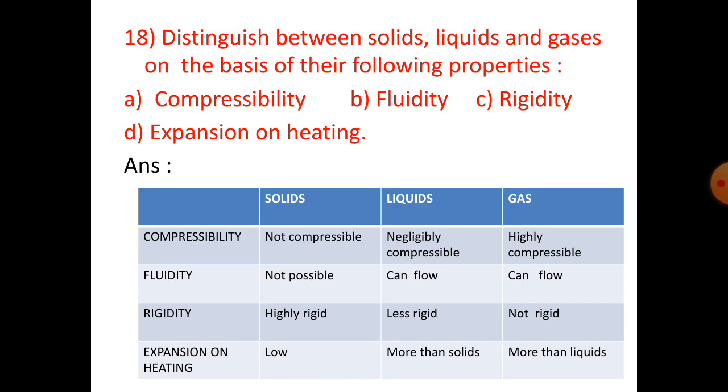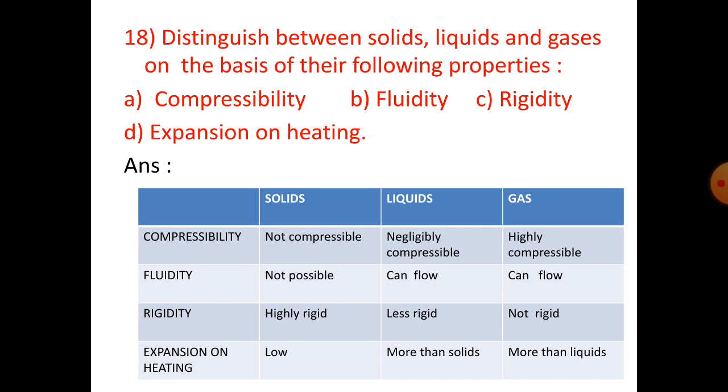Distinguish between solids, liquids and gases on the basis of their following properties: compressibility, fluidity, rigidity, expansion on heating. On the basis of compressibility, solids are not compressible, liquids negligibly compressible, gas highly compressible.